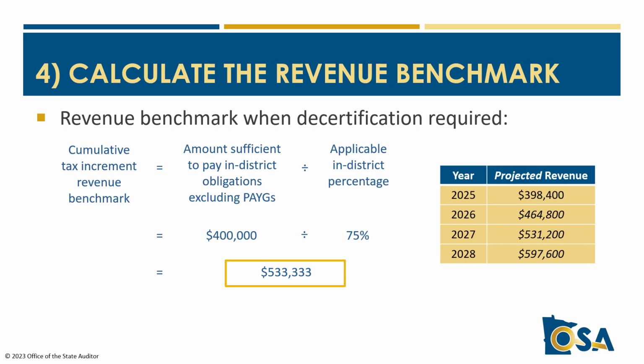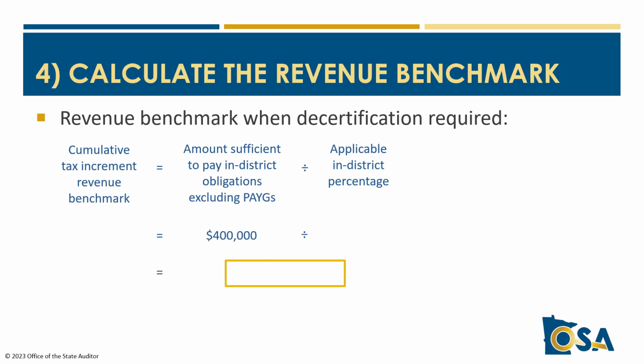Here we see it looks like it'll be very close in 2027, and the benchmark could be met that year if increment collection increases. Otherwise, it looks like the benchmark will be reached in 2028. Once revenues hit that point, it'll be time to decertify under Paragraph A, but that decertification will be deferred due to the PAYGO not terminating until a later date. If there was no PAYGO and the bond were the only in-district obligation, that would be the time to decertify. But because of the deferral for the PAYGO, this is the time to assess where the parcel removals are required. For most districts, this is the end of Step 4, and you can skip ahead to Step 5.